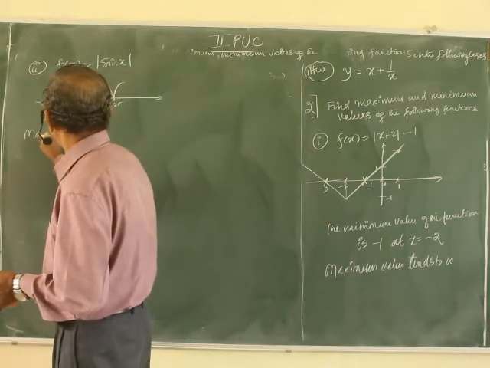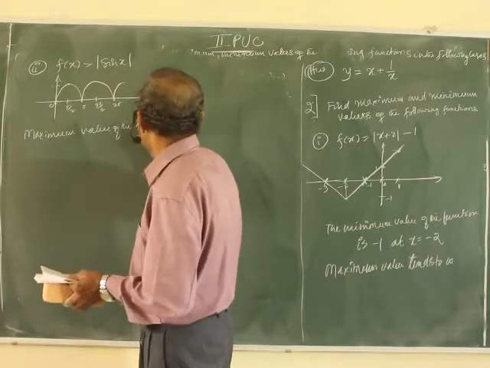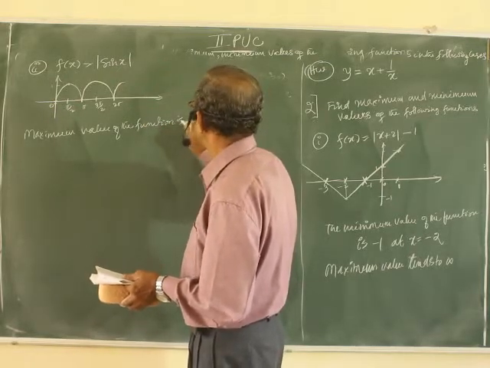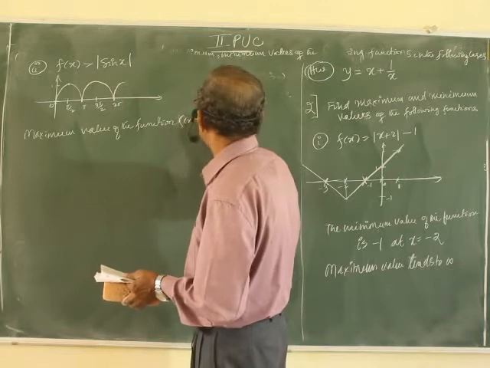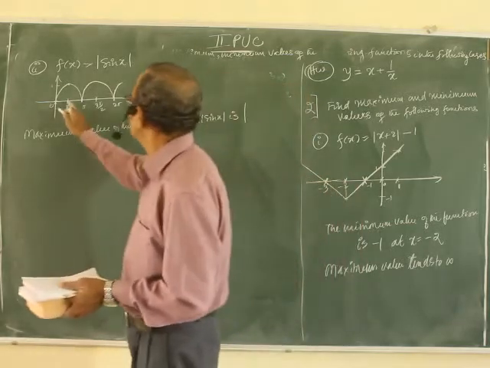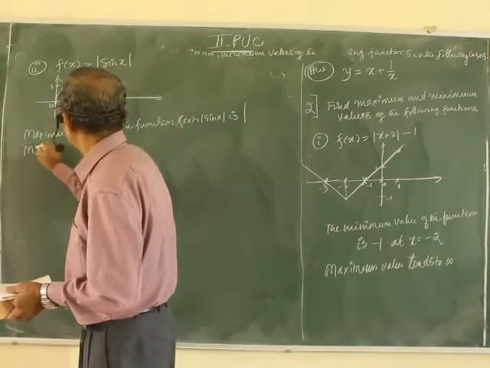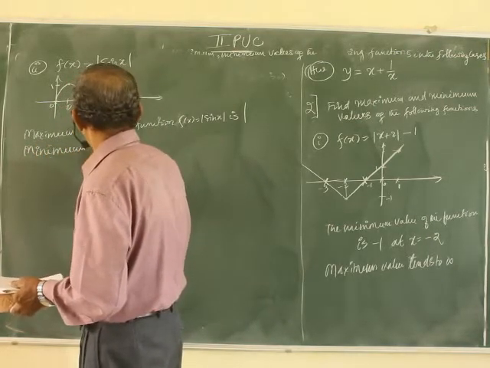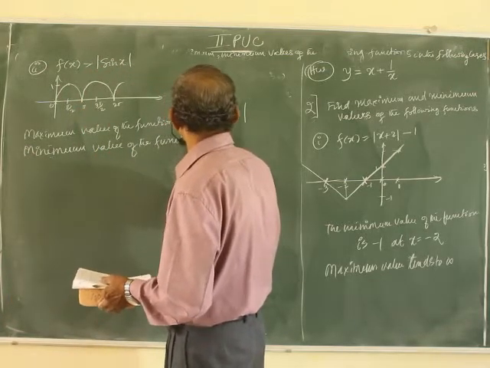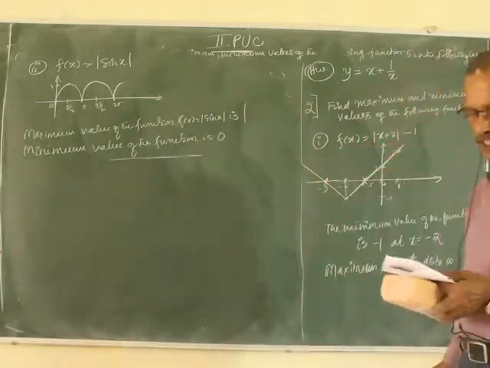Therefore, the maximum value of the function f of x equal to mod sin x is 1. Maximum value is 1. Minimum value is 0. The minimum value of the function is 0. Maximum value 1, minimum value 0.